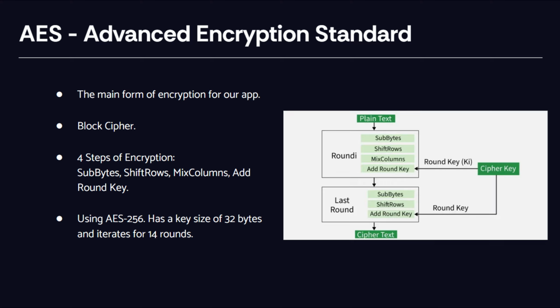Basically, it works in fixed size blocks. It takes 128-bit chunks of plain text and runs them through operations to produce ciphertext. That encryption is done through SubBytes, ShiftRows, MixColumns, and AddRoundKey. These are our four core operations to encrypt.